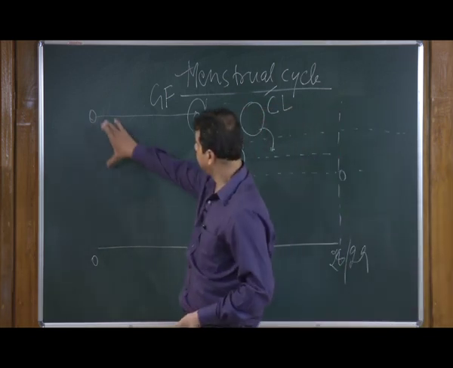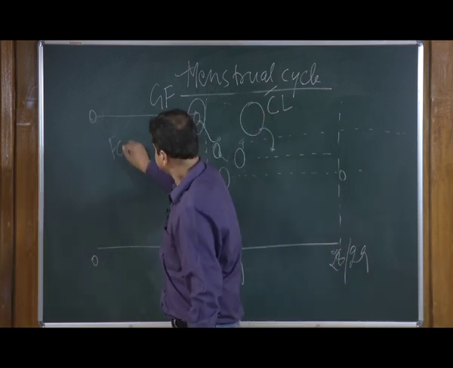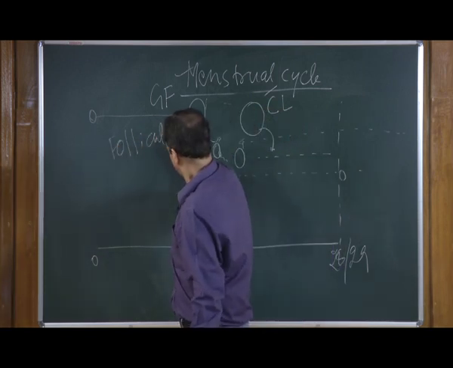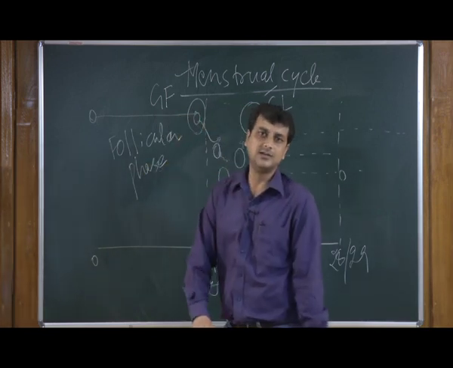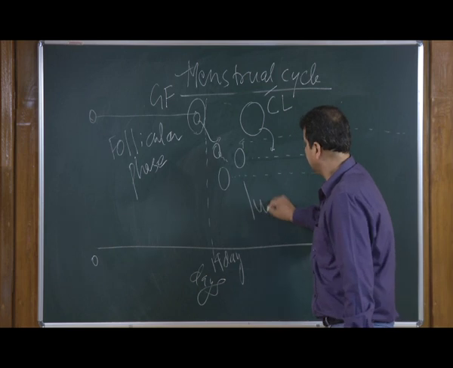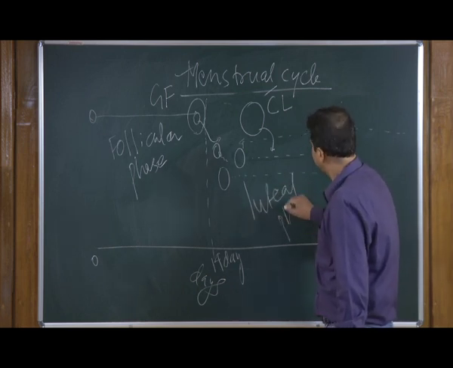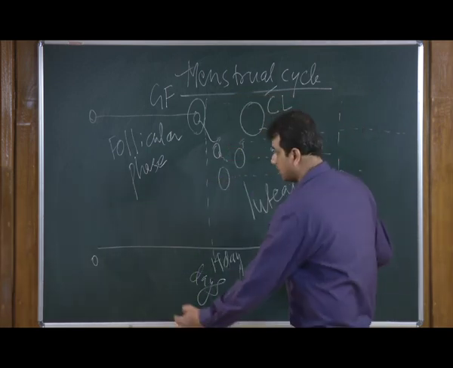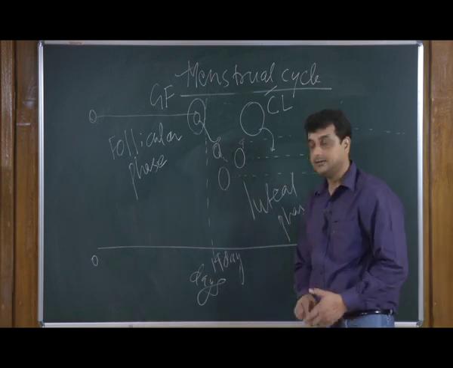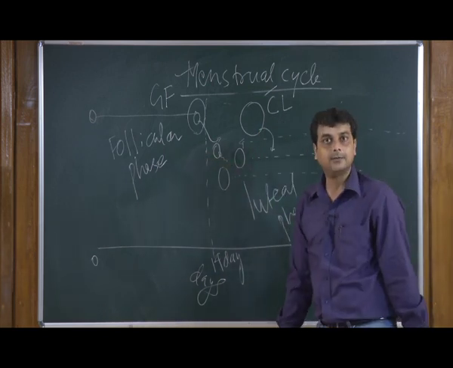So, this is simply the follicular phase. Can we call this one a follicular phase or simply follicular stage, and this we can simply call luteal phase because these are highlighted by corpus luteum. So, this is what we have as stages of the female reproductive tract in terms of developing follicles.